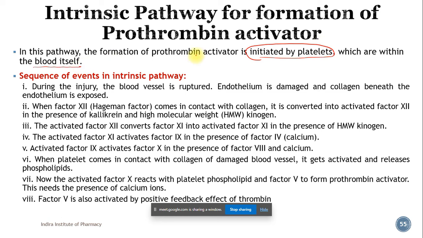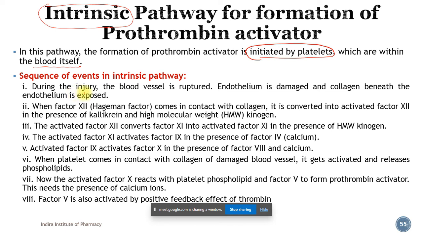The causative factor for the initiation of this pathway is the platelets, and as we know, platelets are part of the blood. That's why this pathway is known as the intrinsic pathway, as it starts within the blood itself. So what is the sequence of events in the intrinsic pathway?